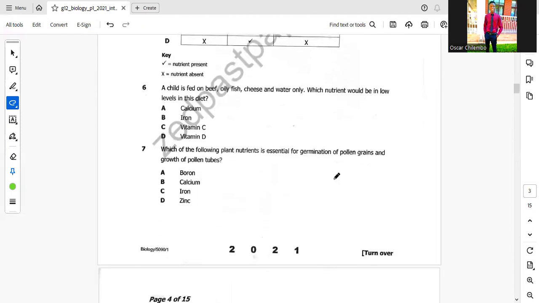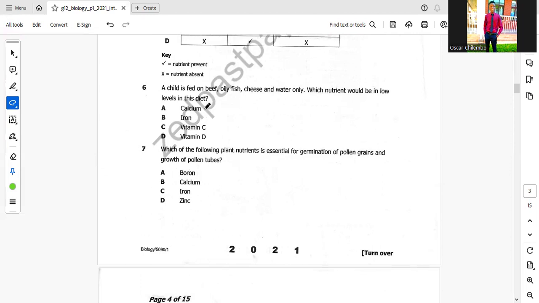Question 6. A child is fed on beef, oil, fish, and water only. Which nutrient would be in low levels in this diet? Now, let's look at calcium.